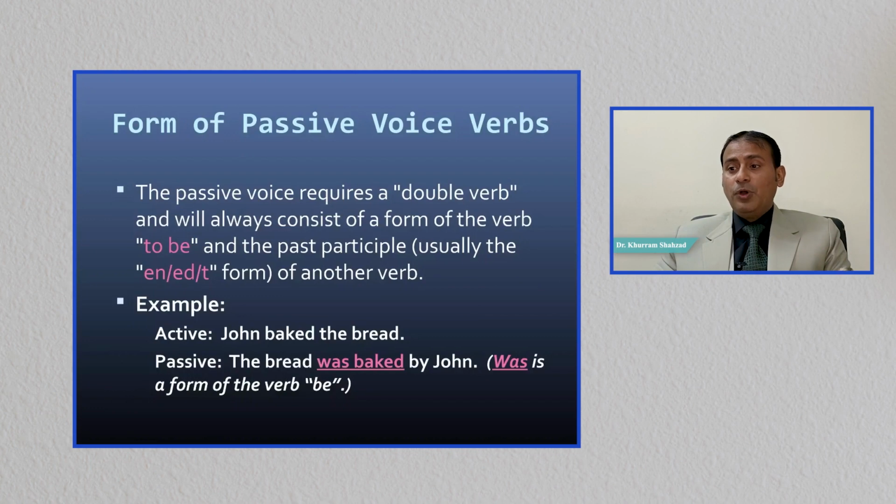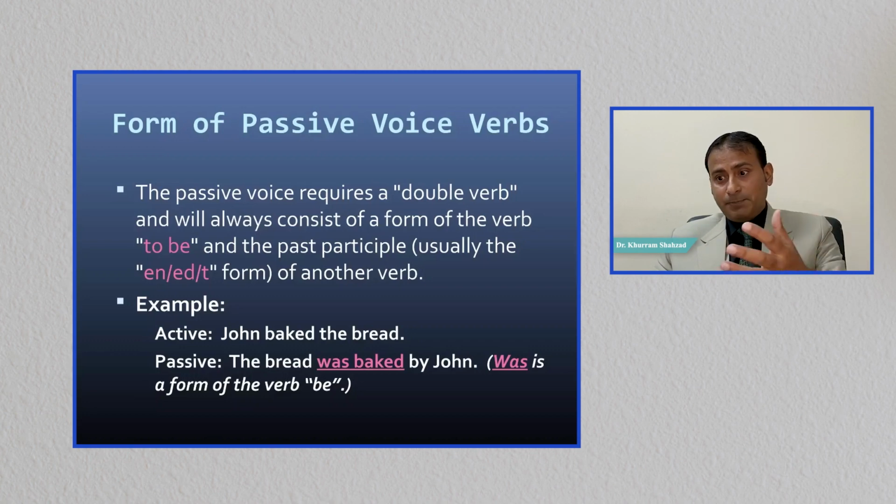Now we should know what the forms of passive voice are. The passive voice requires a double verb and will always consist of a form of the verb to be and the past participle, third form of the verb, which usually ends with en, ed, or t. Active voice: Ali baked the bread or John baked the bread. Passive voice: The bread was baked by John or Ali.